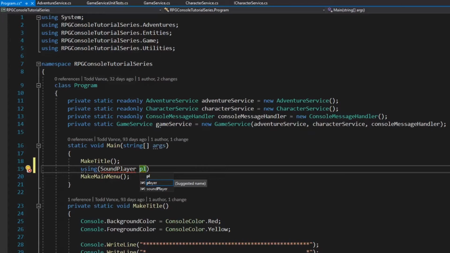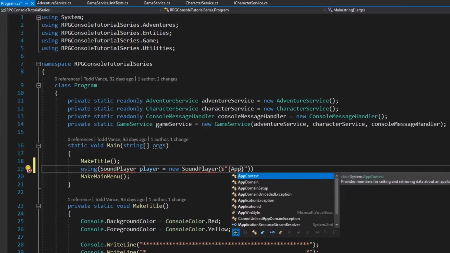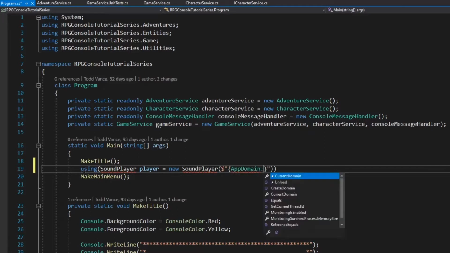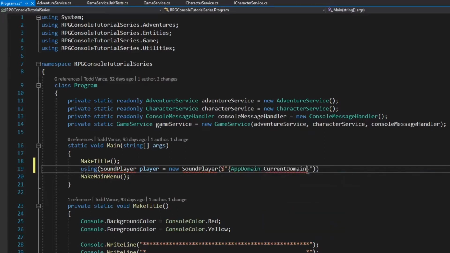So we're going to do that with the sound player. We're going to call it sound. We're going to call it Sound Player. And here is just kind of like what we did before with directories. We're going to call out the file, so we're going to say app domain, as we've done before, current domain, because we're just going to stick it in our bin file.